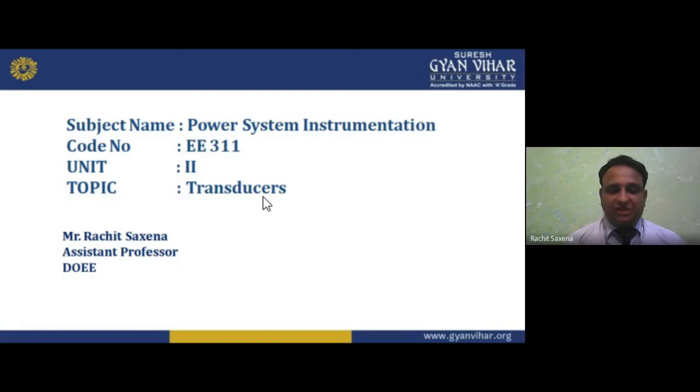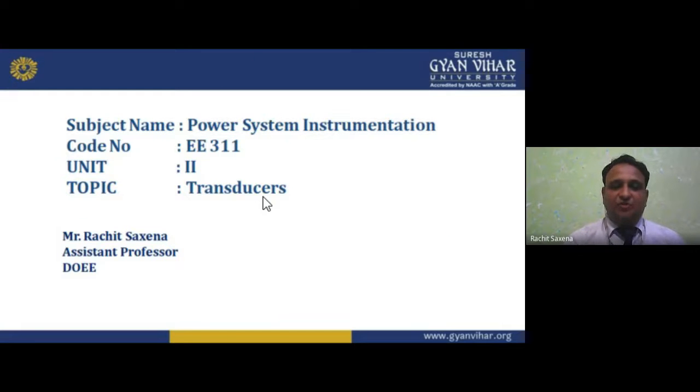Now this is the transducer. Again, a topic is there, but in this lecture we are going to study how we can measure things with the help of instruments.